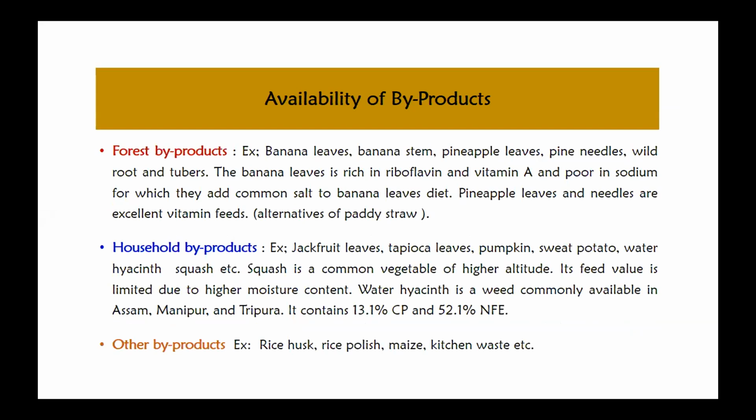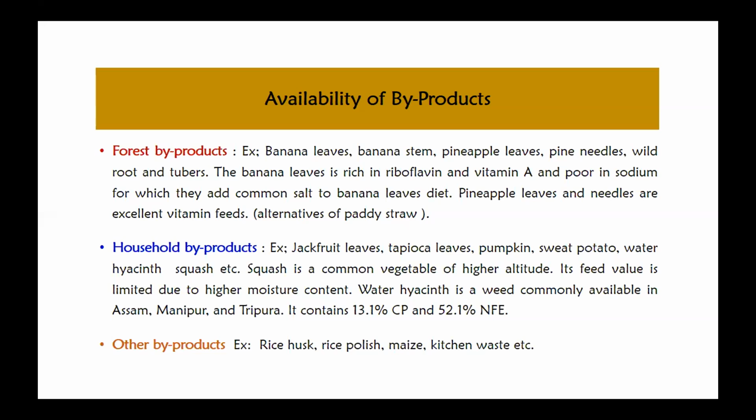And then another byproduct which is available in the northeast region is forest byproduct, right? Banana leaves, banana stem, and then pineapple leaves, and then pine needles, wild roots, and tubers. Banana leaves are rich in riboflavin and vitamin A, and they are poor in sodium. So while feeding banana leaves, we can add some common salt to fill the gap of mineral deficiency.